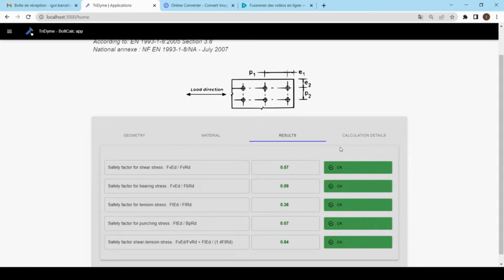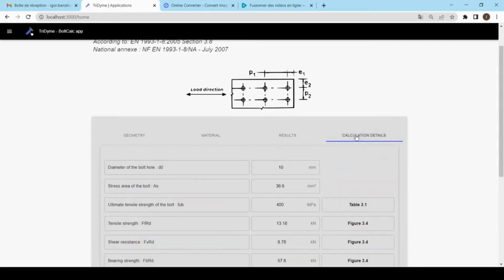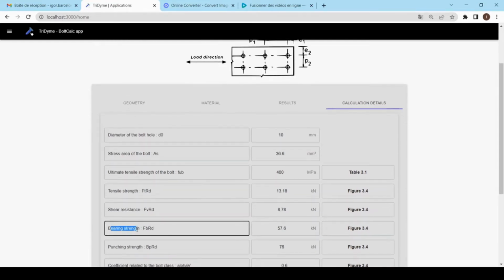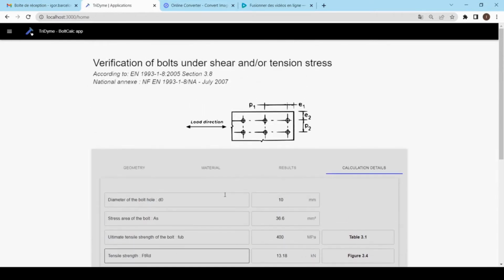The last window, in calculation details, the user will find all the results such as the stress area of the bolt and the resistance of the bolt in tension, in shear, in bearing stress, and punching. We are going in more details for each one of these inputs and outputs in the example.